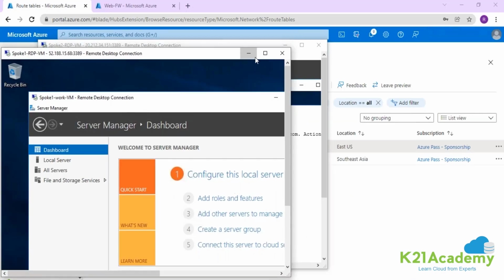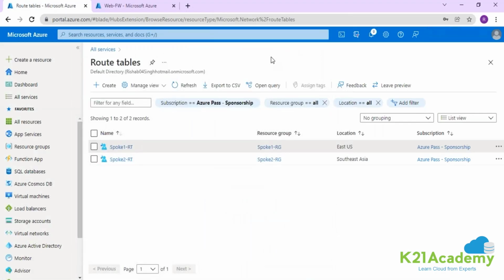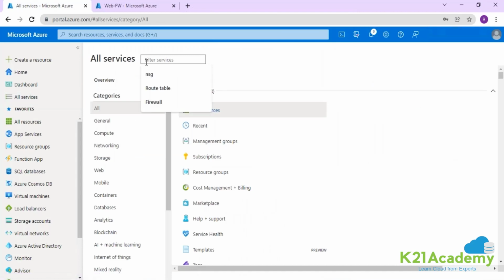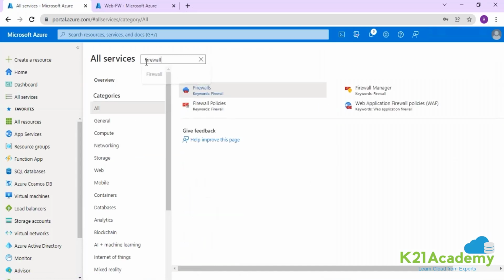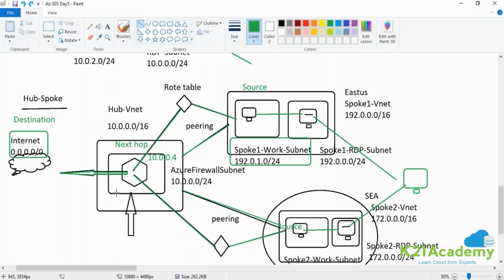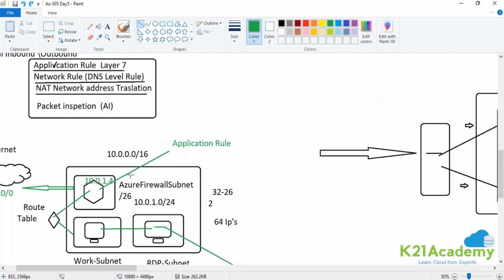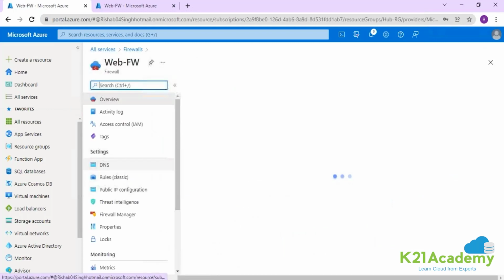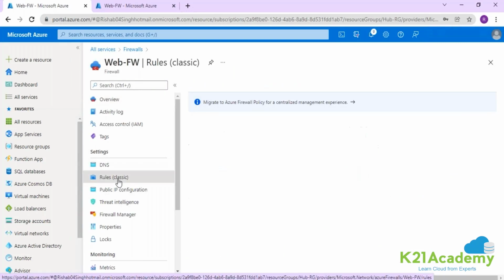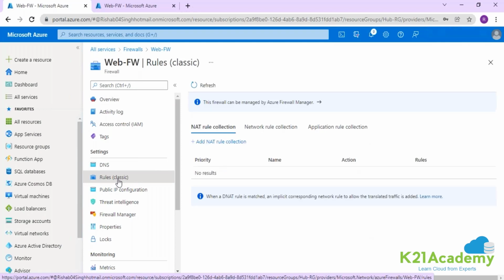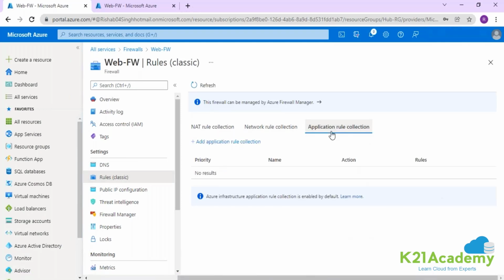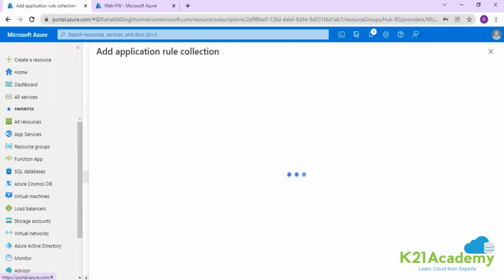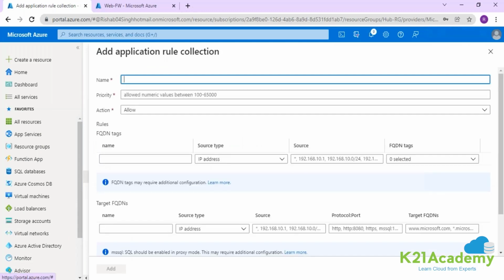How can we allow it? Now let's assume I would like to allow google.com. For that, I'm going into all services, going under firewall, and going to create an application rule. What rule are we creating? Application rule, guys, at layer 7. So going inside the firewall, going into the rules section, going under application rule. Let's say I would like to allow google.com.